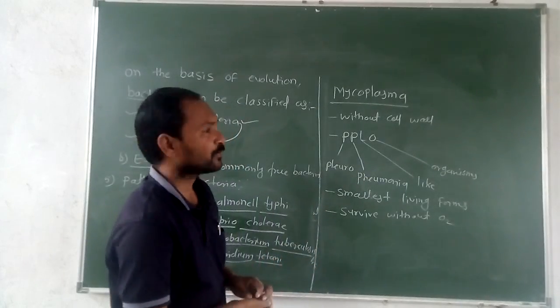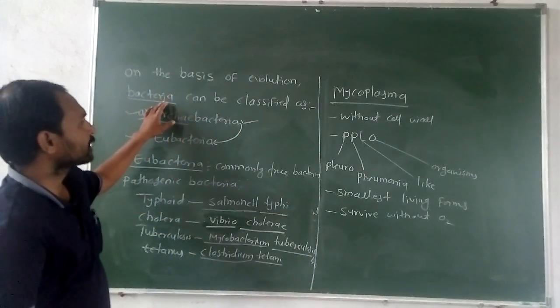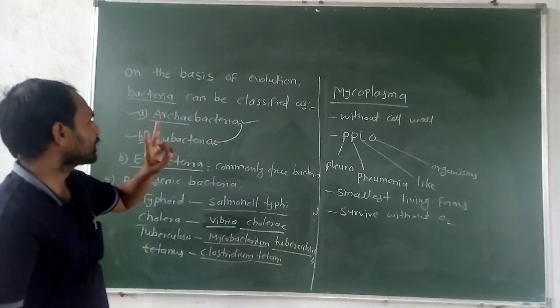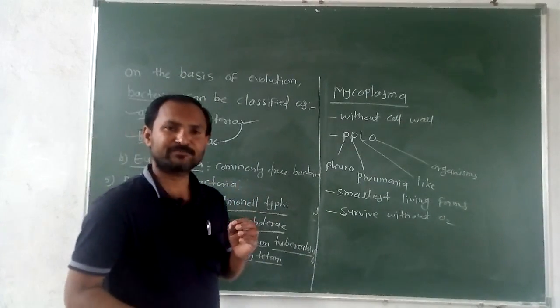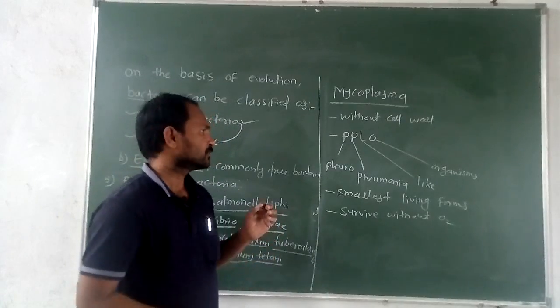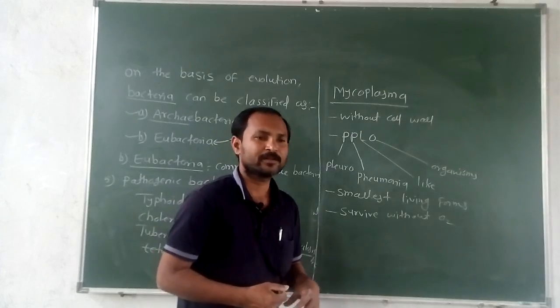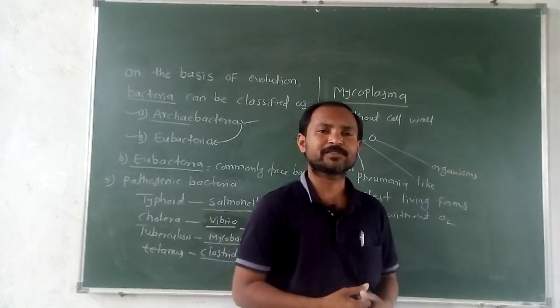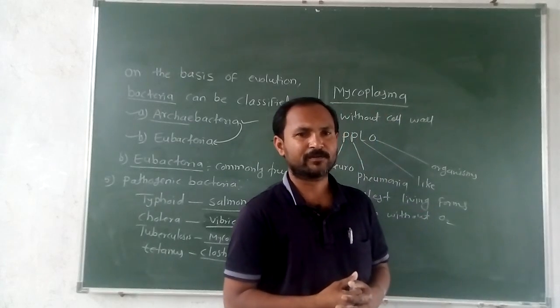This is all about it. On the basis of evolution, bacteria can be classified into two groups, Archaebacteria and Eubacteria, both having some salient features. And finally, the last point we have seen is mycoplasma. Okay, in the next part we will see about the kingdom Protista. This is the kingdom Monera. Okay, thank you.